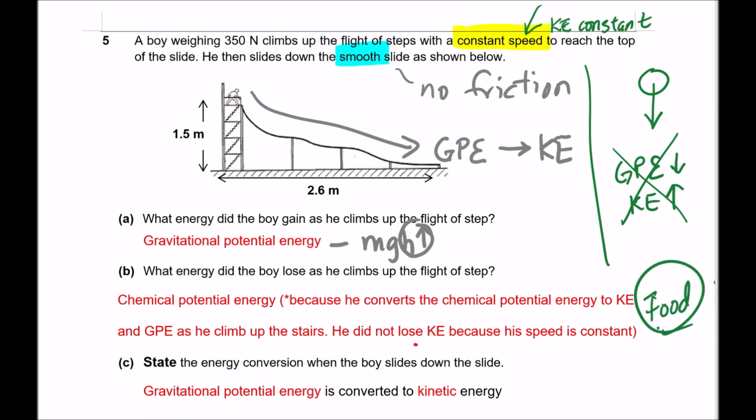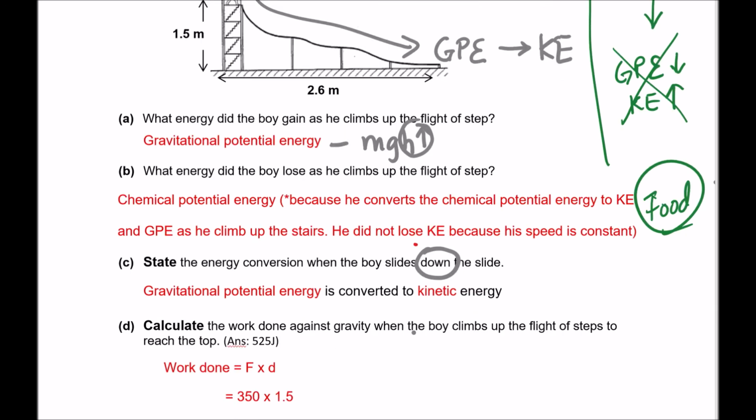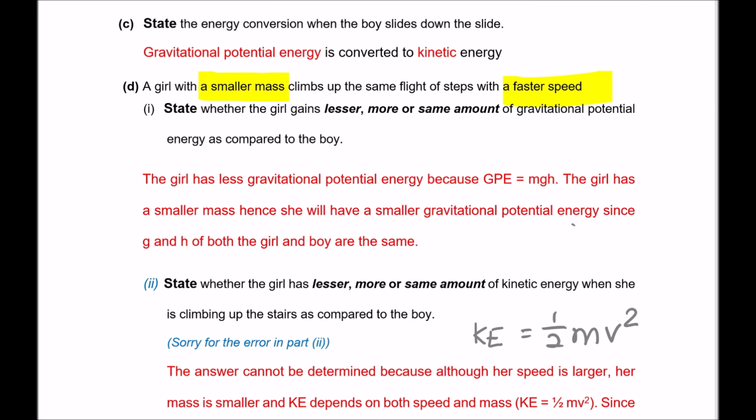So during respiration, the body will give out energy from the food and provide the body with the energy to do work. So as you're climbing up, you're using the chemical potential energy from the food. So that gets lesser and lesser. So this is the energy that the boy loses. What is the energy conversion when the boy slides down the slide? Well, it will be quite helpful if you can remember that for downward motion, usually it will be from GPE to KE.